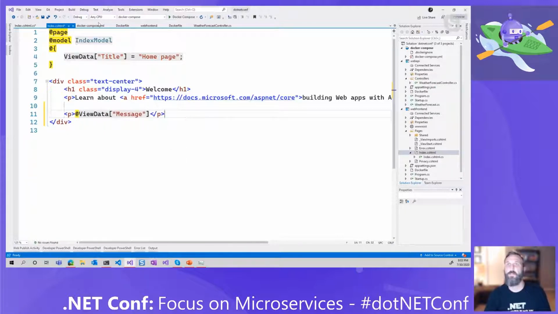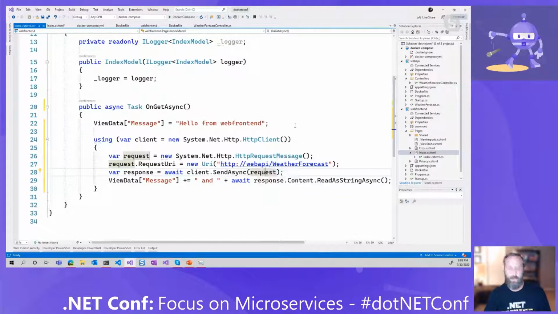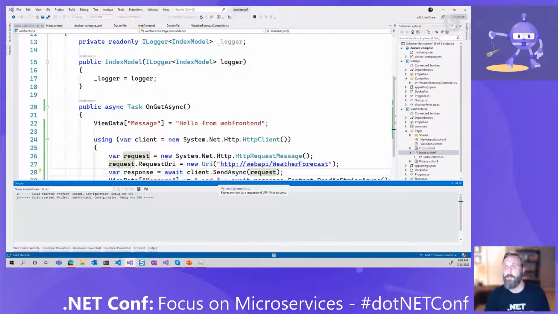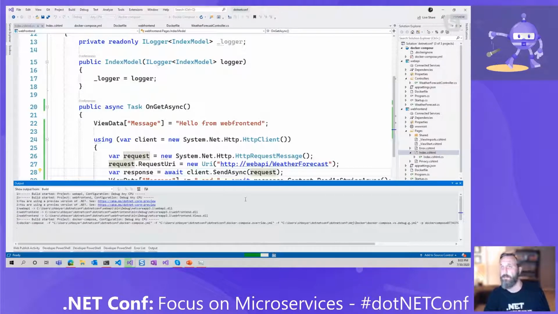There we go. So now in my project here, I'm actually going to hit the URI via the DNS that Docker Compose sets up for me automatically. Now, let's make sure I save all this stuff. The other thing that it does is when I right-click and add that Docker Compose orchestration for me, in my debug option, now it gives me this Docker Compose option. So if I go ahead and F5 this, it's going to spin up both of these containers for me as we're running and waiting.